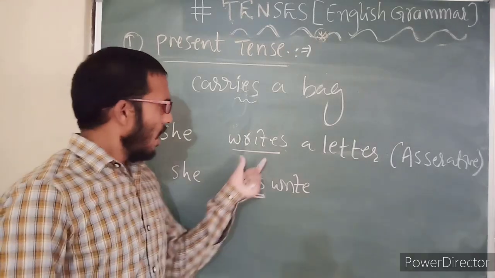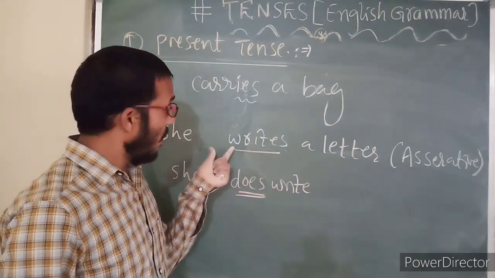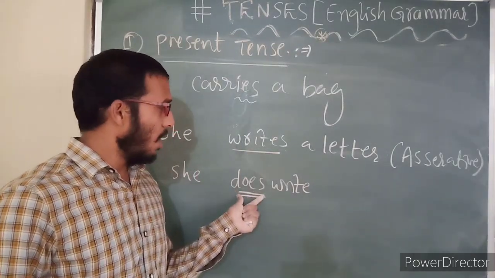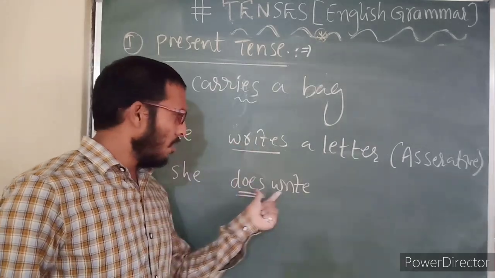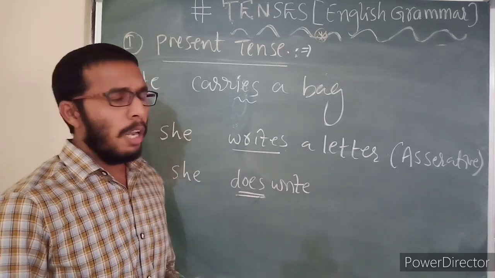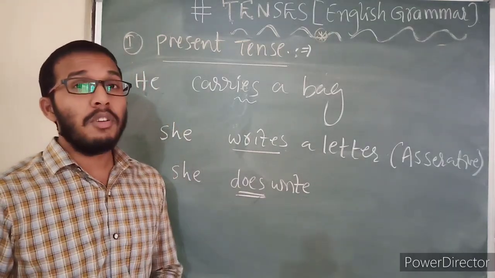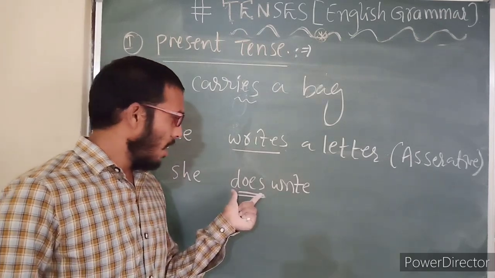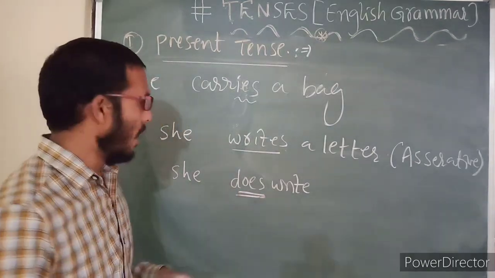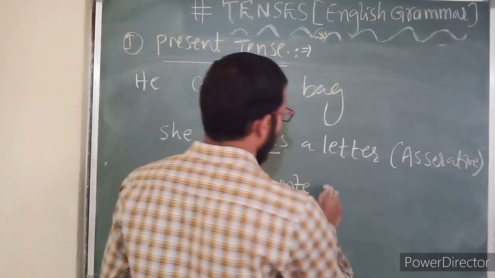In English, each and every sentence must be made up of a helping verb. So here writes means does, the helping verb, plus write. In total, how many helping verbs are there in English? 24 helping verbs are there. Out of these 24, at least one helping verb must be used here. So: she does write a letter.